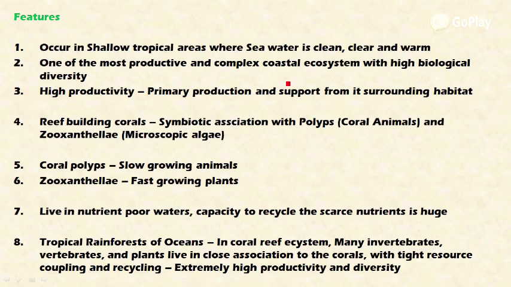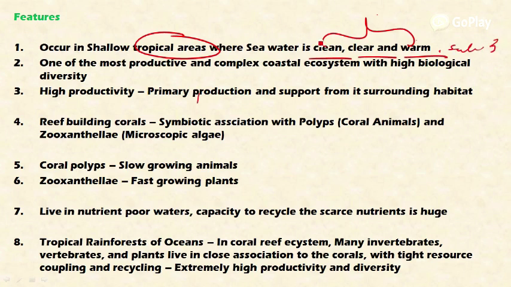Let's look at the important features of coral reefs. The first feature is that they occur in shallow tropical areas. They occur only in tropical areas where seawater is clean, clear, and warm, and these are very important for the growth of coral reefs. Seawater must be clean, clear, and warm, and it must be saline. If any of these conditions are not met, the coral reef will face extinction. They are one of the most productive and complex coastal ecosystems with high biological diversity. So they have higher biological diversity and a complex coastal ecosystem mechanism.